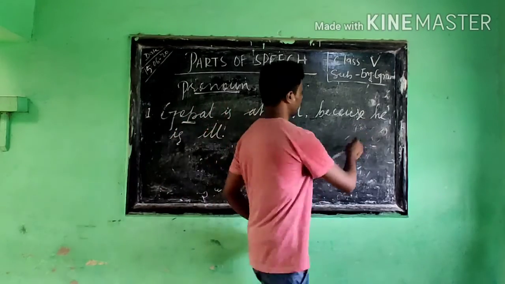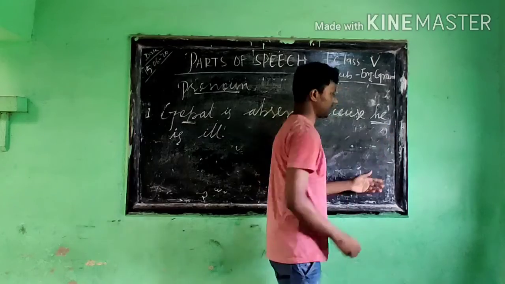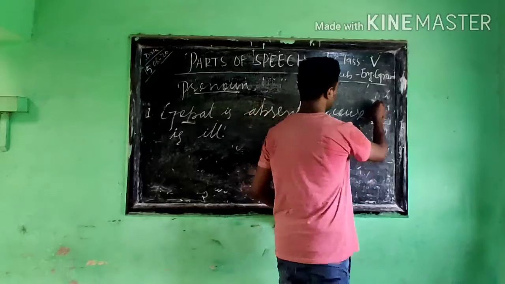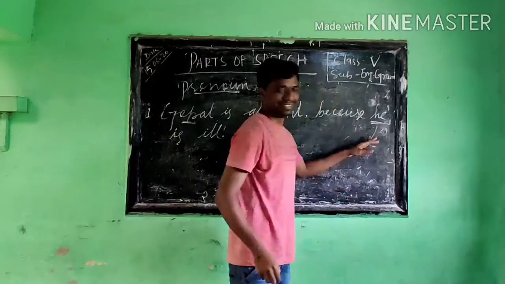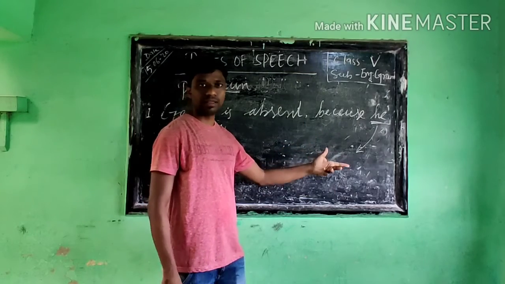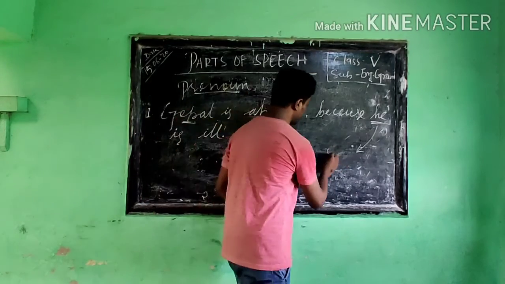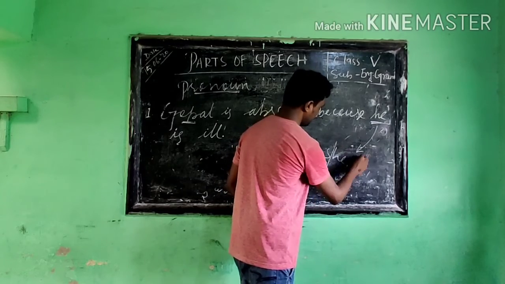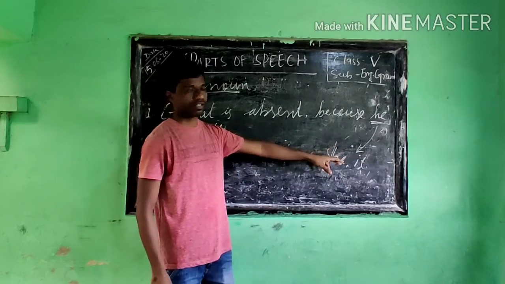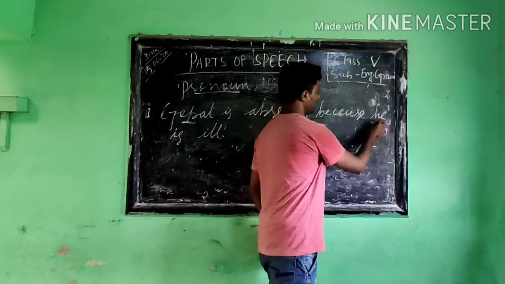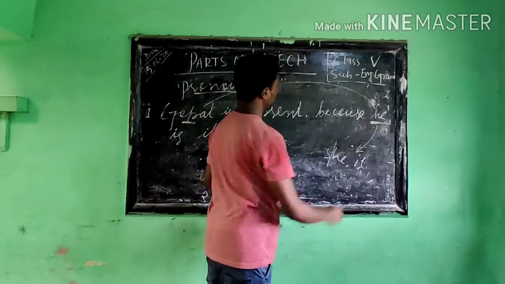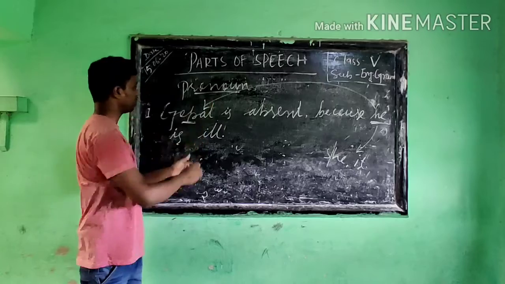Here something else is used: he is ill. You know that he is called the third person singular: he, she, and it. So here we use he instead of the noun, that is Gopal.